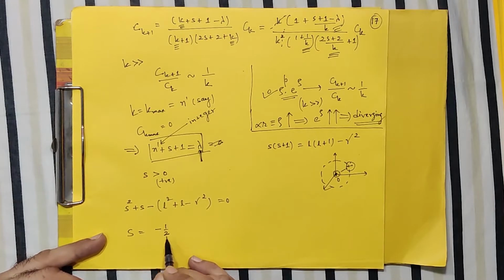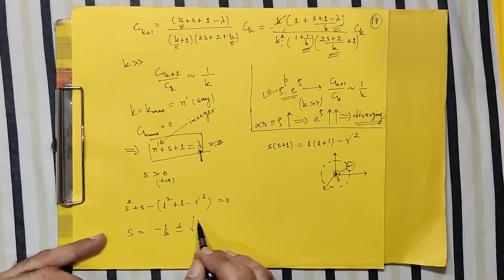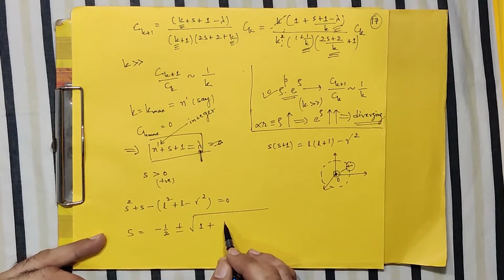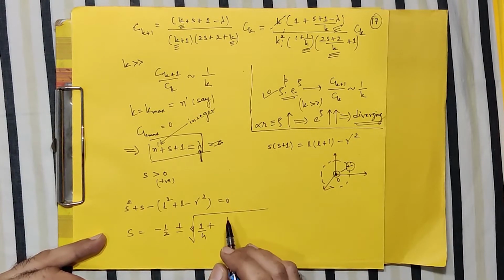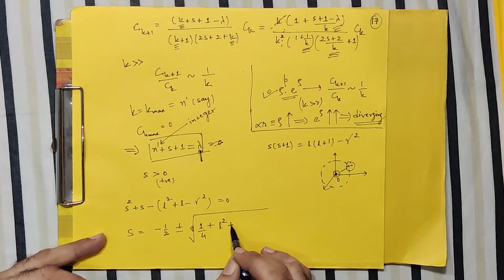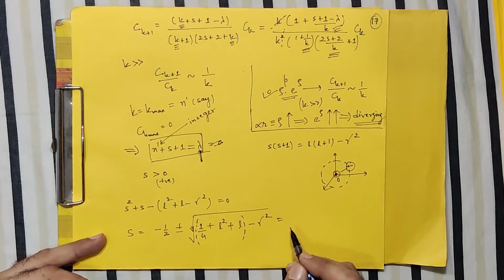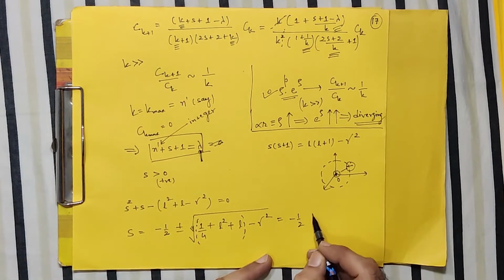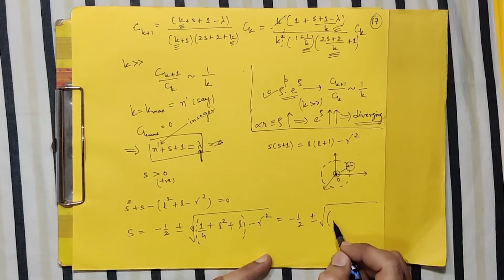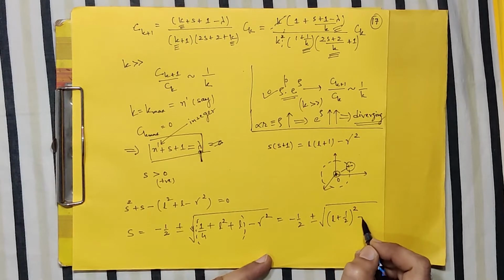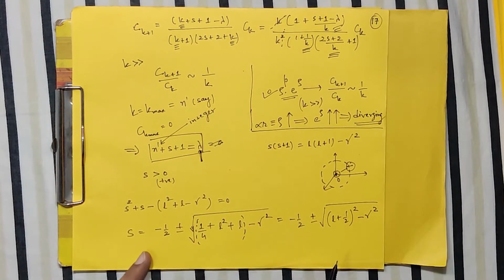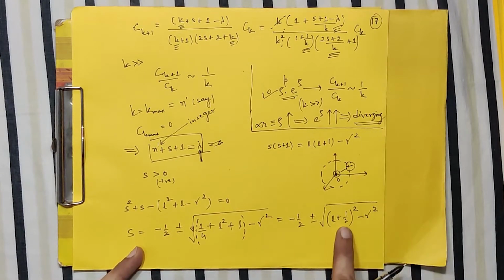So I write directly this solution: plus or minus square root of this, 1 plus, let me write directly, 1 by 4. I can take this denominator inside, then 1 plus L square plus L, and of course this gamma square. Correct? And if you consider this part together, then this is nothing but the whole square. So let me write that it is minus half plus or minus square root of L plus half whole square minus gamma square. So the solution for S will be minus half plus or minus this term.